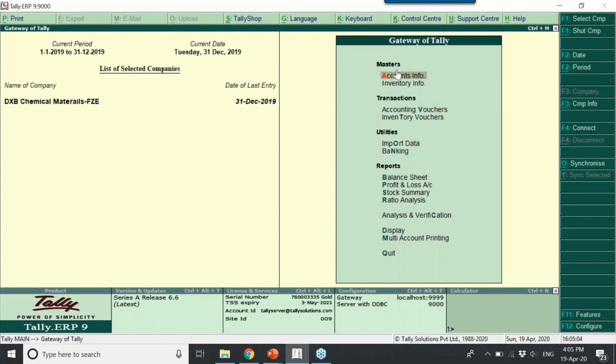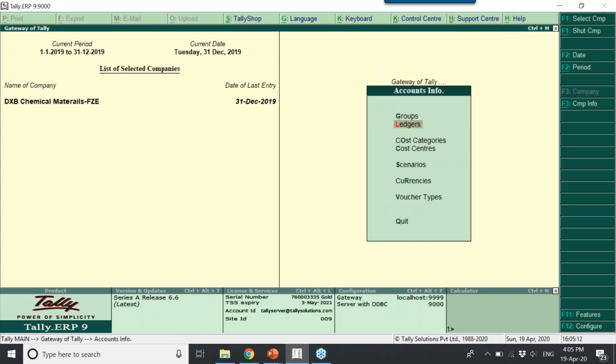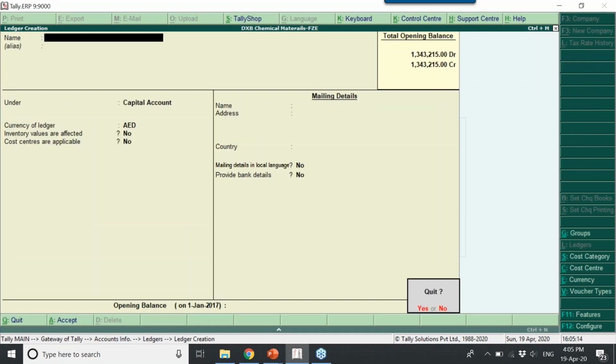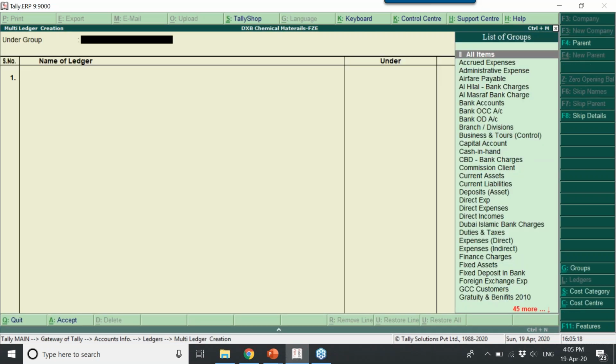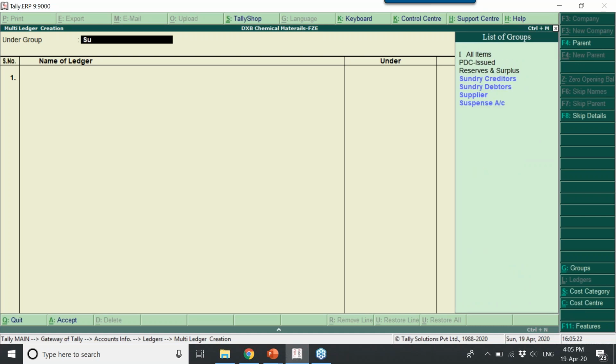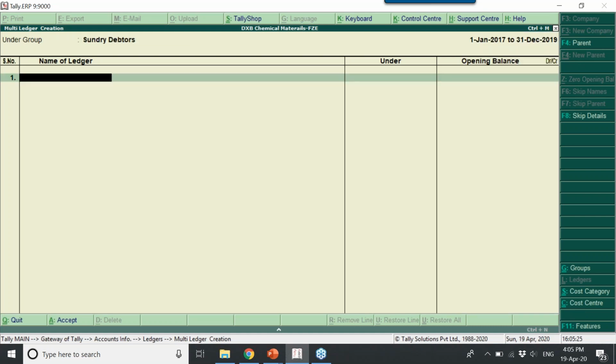Masters. Can you see this? These are the sections where you are going to create the chart of accounts with regard to accounting. When you go here, you can create a ledger, or you can create multiple ledgers from a single screen. For example, I want to create customer ledgers. Under sundry debtors, whichever masters you create, all those will be grouped under sundry debtors.